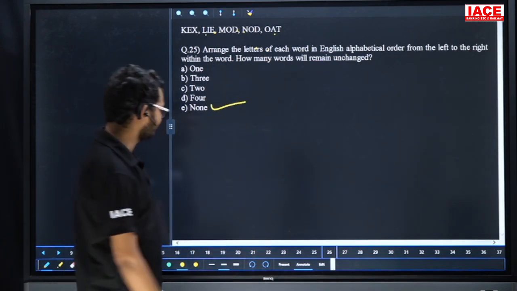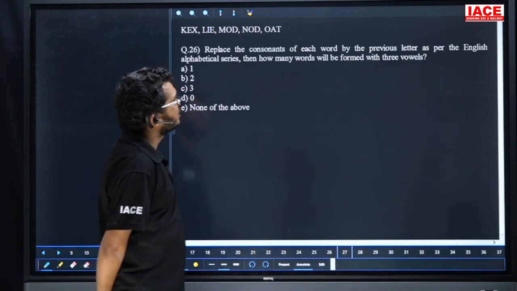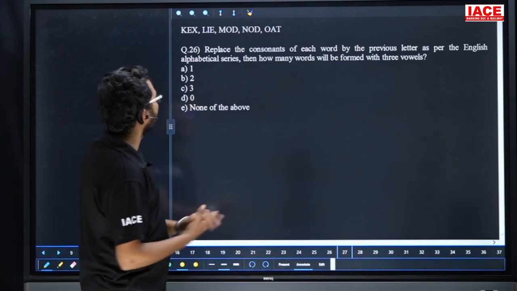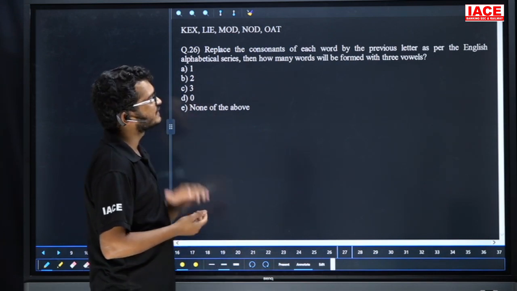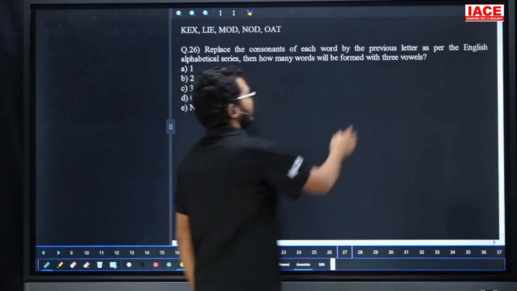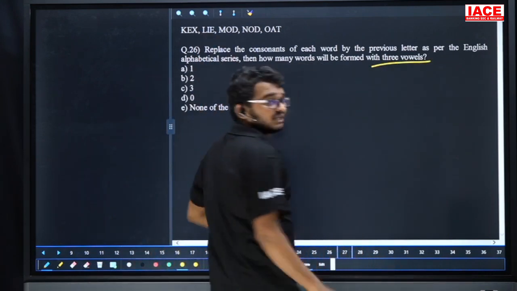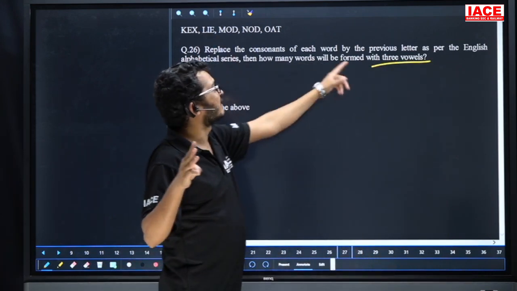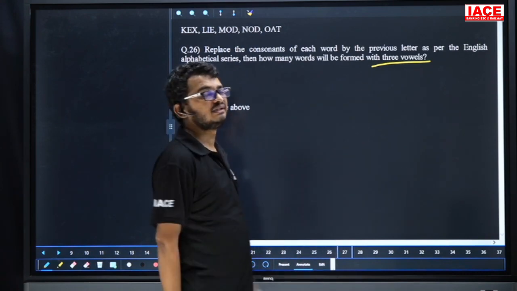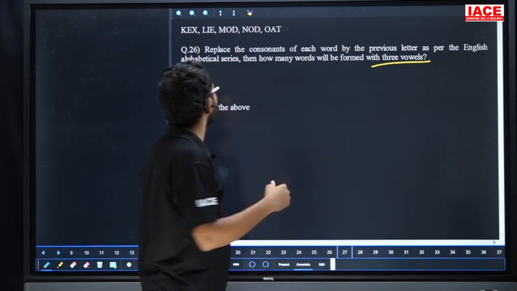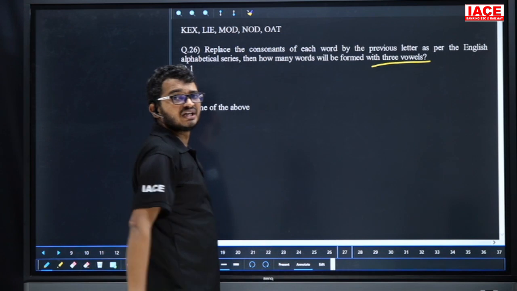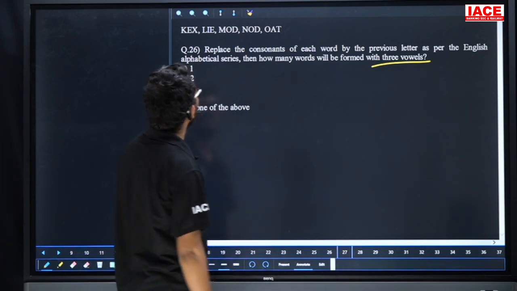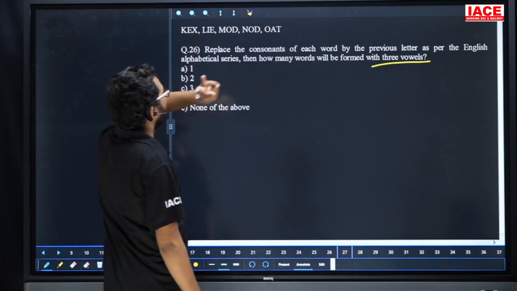Option E. Replace the consonants of each word by the previous letter as per the English alphabetical series. Then how many words will be formed with three vowels? Yes, friends, check. Each and every word here has three letters, but our requirement is that compulsorily all three letters are vowels, with each consonant changed to the previous letter. K previous is what? Here J. That means no chance to get three vowels.